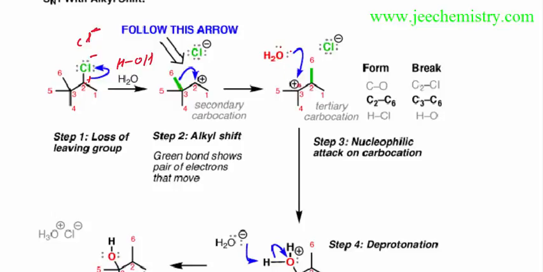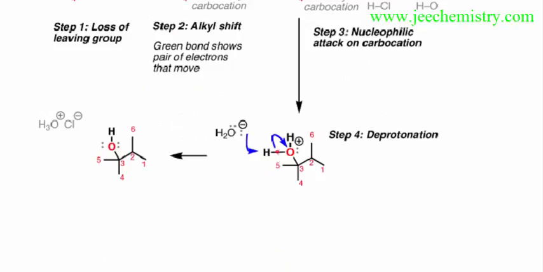The H2O lone pair will attack this carbocation, and the H2O becomes positively charged. In the solution there is not only one water molecule, there are many water molecules. So if one water molecule has already attacked, a second water molecule attacks this carbocation. To stabilize this, the water molecule loses a hydrogen atom, which carries a positive charge. This positive charge is attacked by this lone pair, forming a bond, H3O plus and Cl minus.